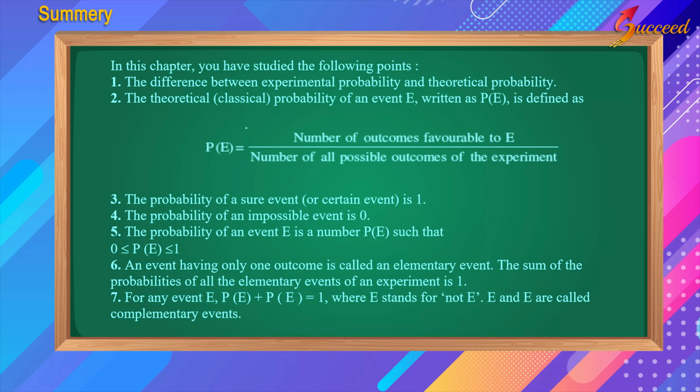An event having only one outcome is called an elementary event. The sum of the probabilities of all the elementary events of an experiment is 1. For any event E, P of E plus P of E dash is equal to 1, where E dash stands for not E. E and E dash are called complementary events.